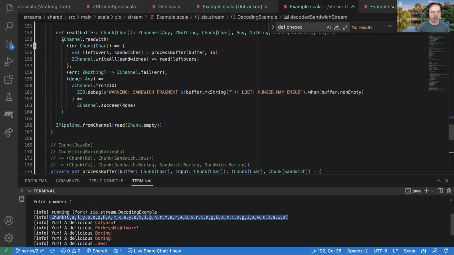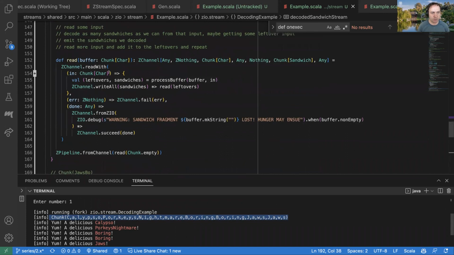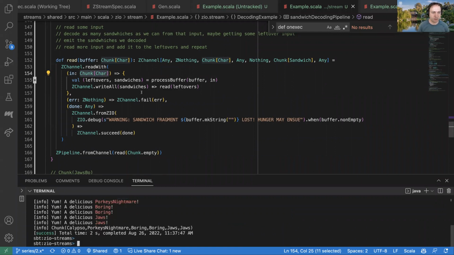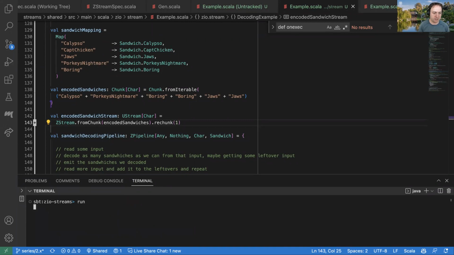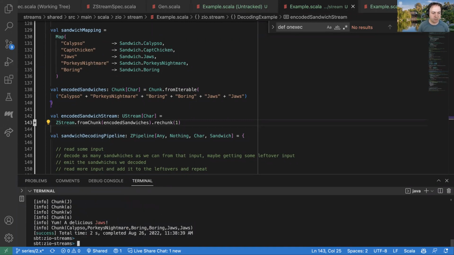So right now, if we think about how this is actually working, we're reading this one chunk. I mean, objectively, it's not that giant, but for this example, it's giant. It has all the data. We're processing it all with this process buffer, and then we're writing all these things. So it's working, but you could say maybe that's not really stress testing our logic here, because we're not reading smaller chunks or malformed chunks or things like that. So what we can do here is let me take this thing and rechunk it, start with chunks of size 1. And let's test ourselves, because maybe we messed something up, but we'll see.